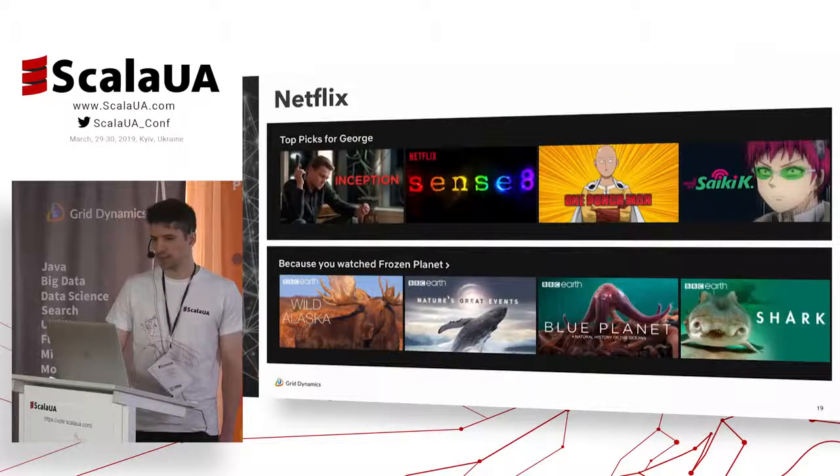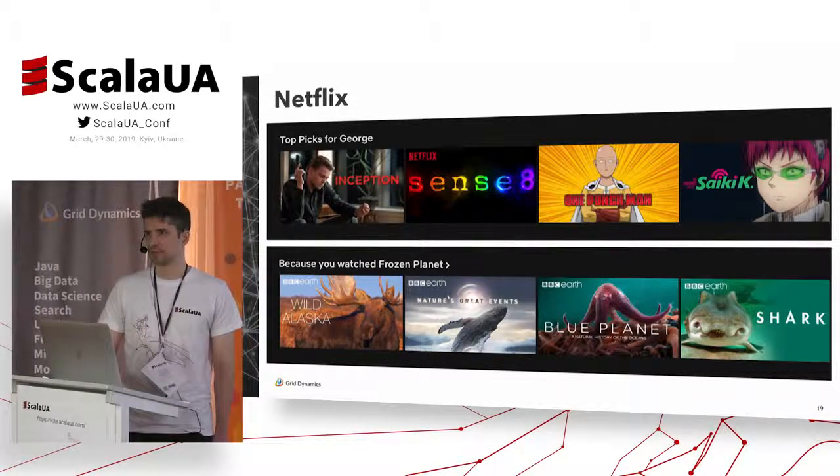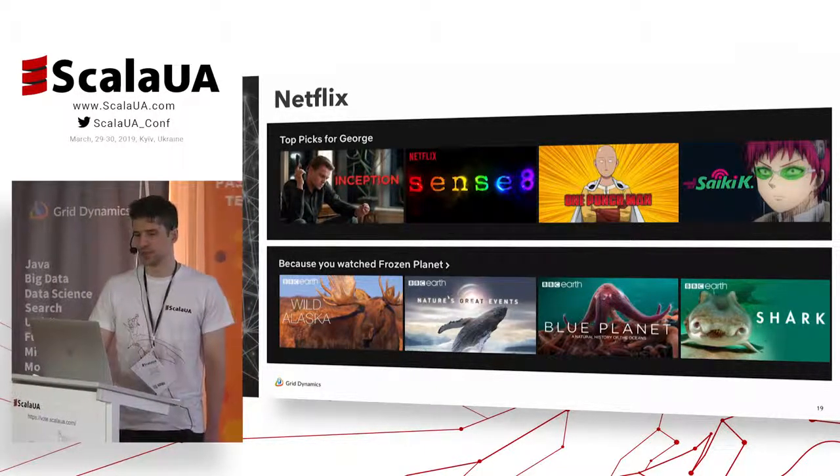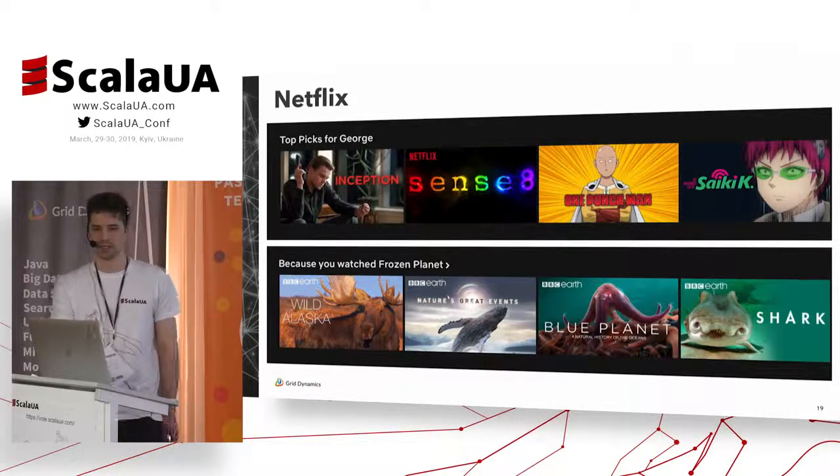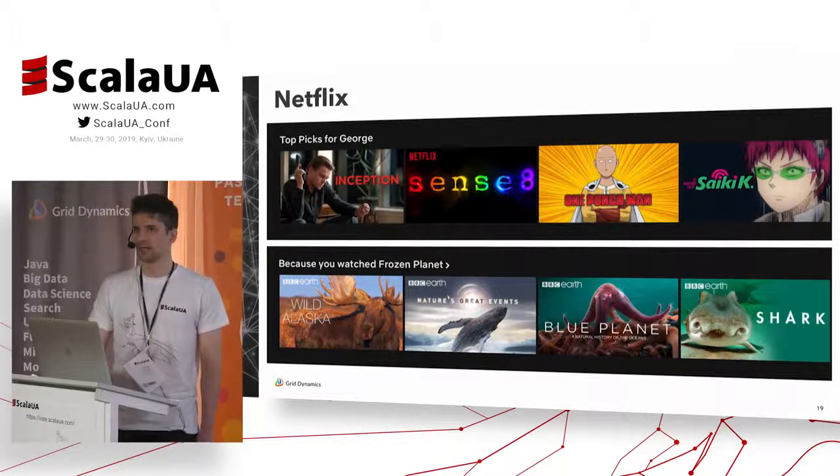Okay, so the next example is Netflix. The Netflix recommendation system isn't a single algorithm, but rather a set of different models serving different use cases, such as personalization, because you watched, trending now, popular now, continue watching, and so on.